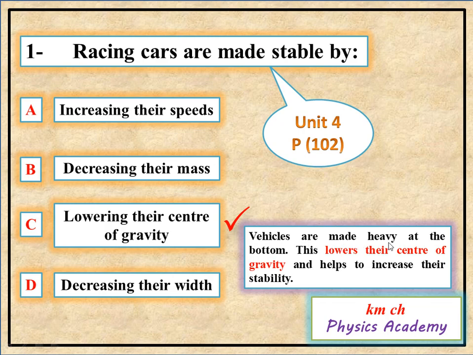Vehicles are made heavy at the bottom. This lowers their center of gravity and helps to increase their stability. So our right answer is option C, by lowering their center of gravity. Racing cars are made stable by lowering their center of gravity.